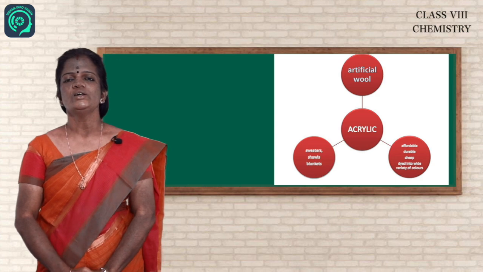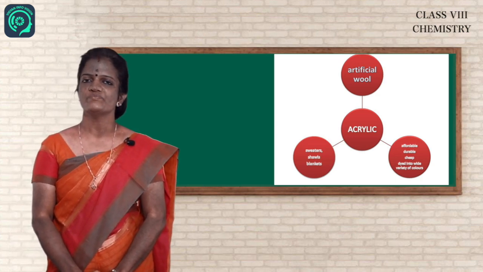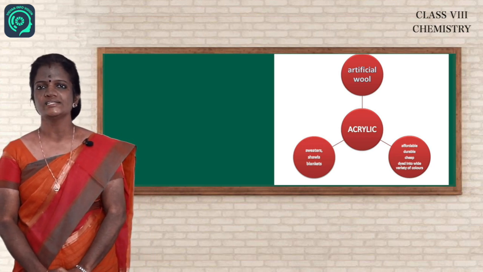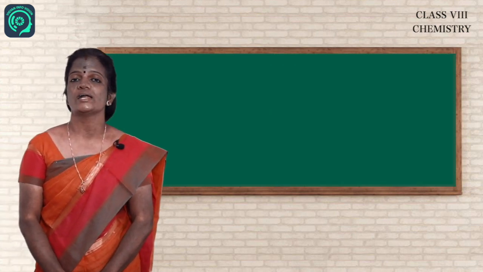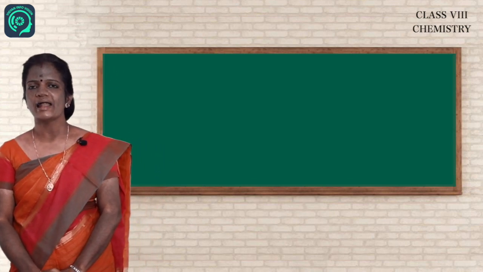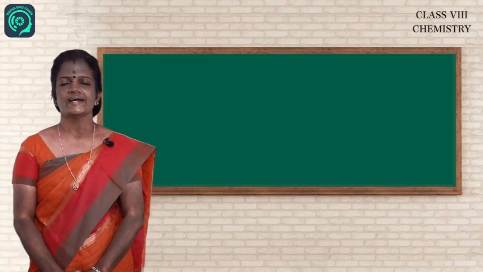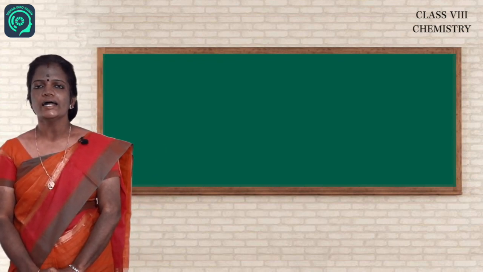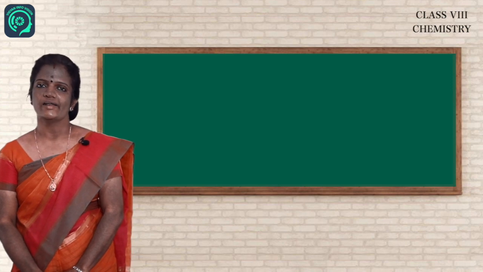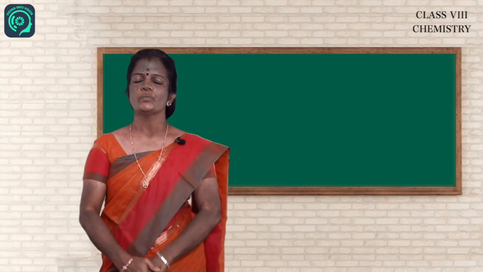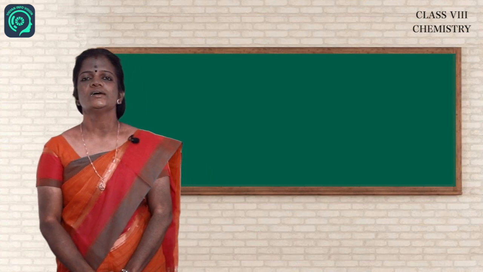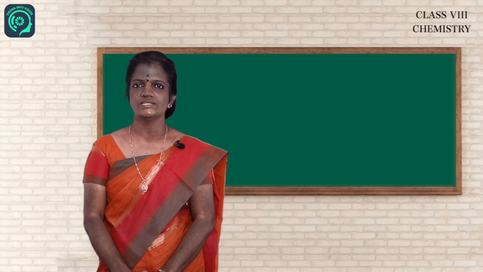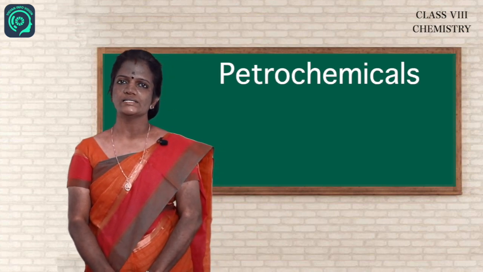In winters, we usually prefer sweaters, shawls and blankets. They are not actually obtained from the natural wool, that is from the sheep. Artificial wool can be used for making these sweaters, blankets, etc., which is very less expensive and can be dyed in a wide variety of colors, and this artificial wool is called acrylic. All synthetic fibers are obtained by a large number of processes, but the raw materials used for processing are obtained from petroleum origin, which are called petrochemicals.